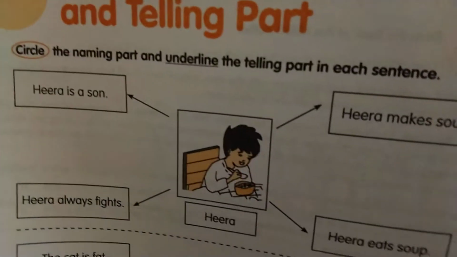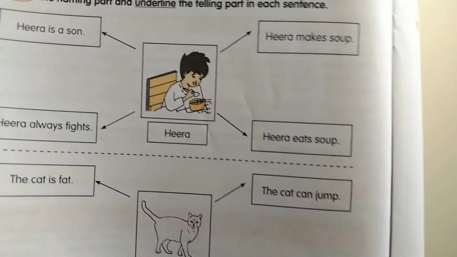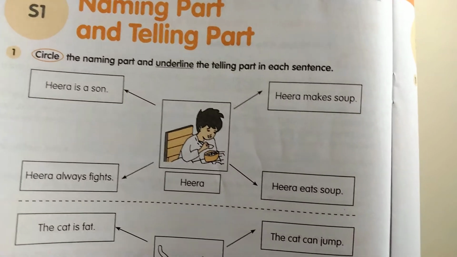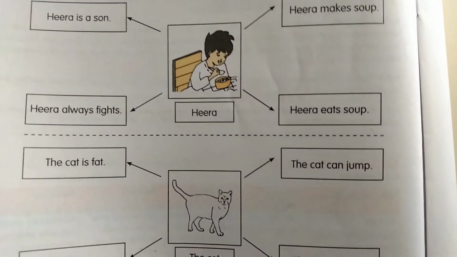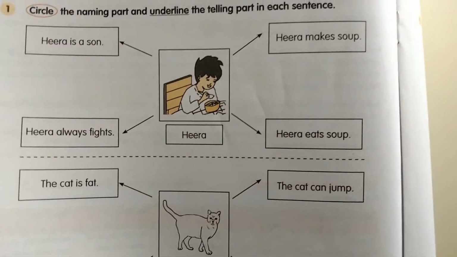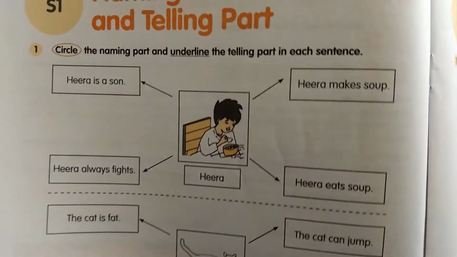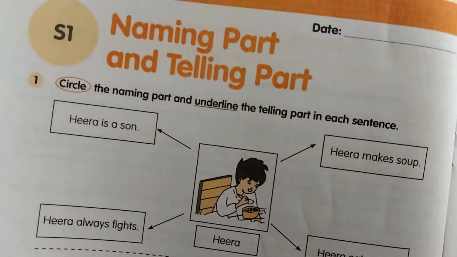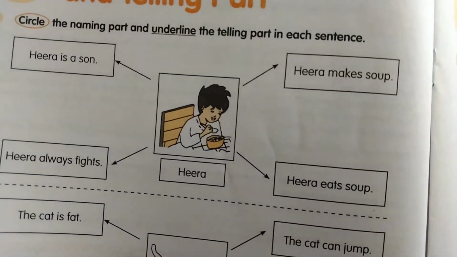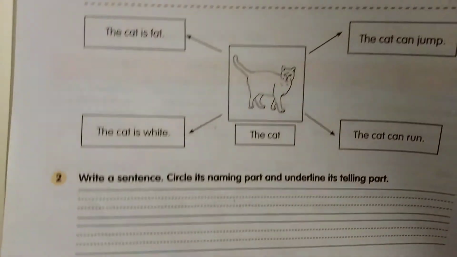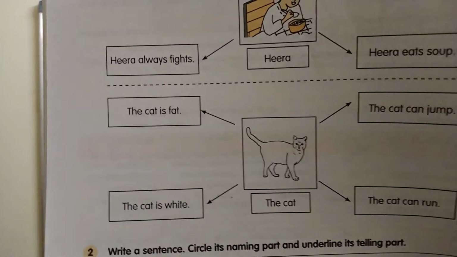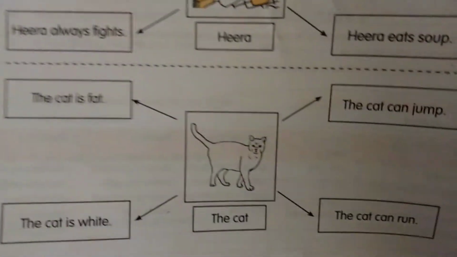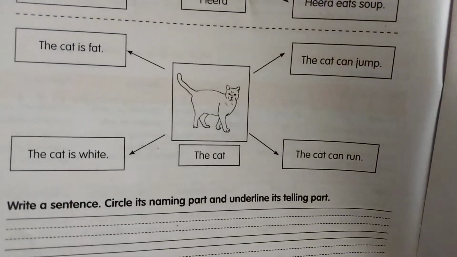Now if you see, they are talking here about Hira. Hira is a son. Hira makes soup. Hira always fights. Hira eats soup. In this, you circle the naming part and underline the telling part. Coming to the second one, you can see the picture of a cat. So you circle the naming part in that and underline the telling part. What are they telling about that?